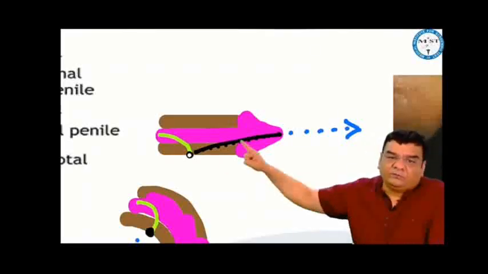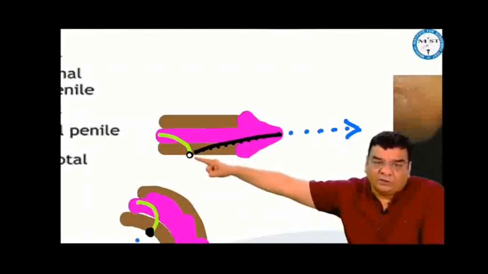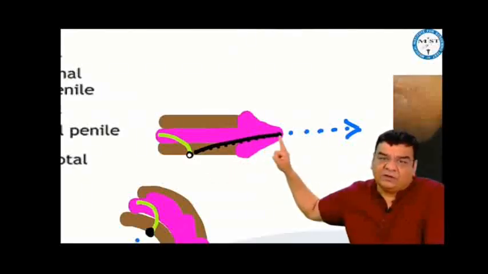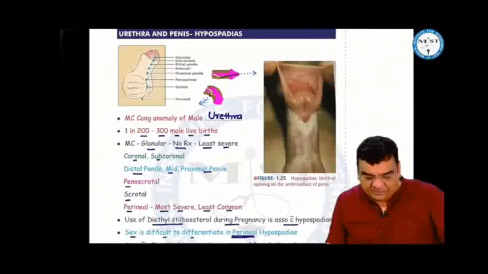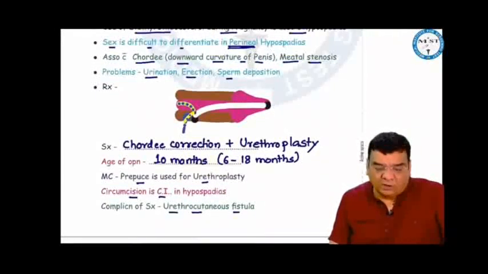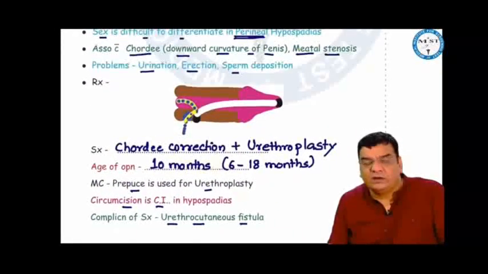What we need to do is remove this chordee, make the penis straight, and have the urethral opening at the normal location. So chordee correction and urethroplasty, ideally done at 10 months of age, but we can do it from 6 months to 18 months of age. Most commonly, we are using TIP, tubularized incised plate, for urethroplasty. Circumcision is contraindicated in hypospadias babies.